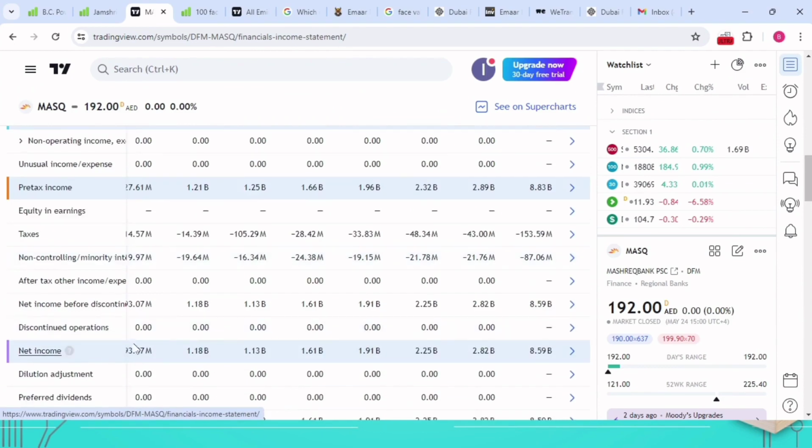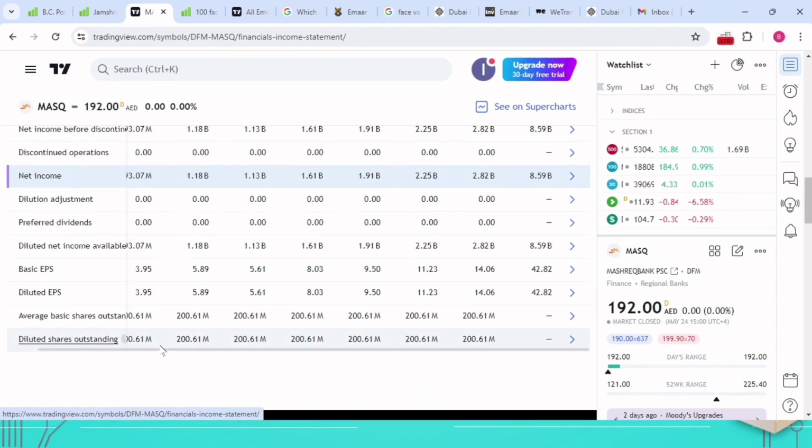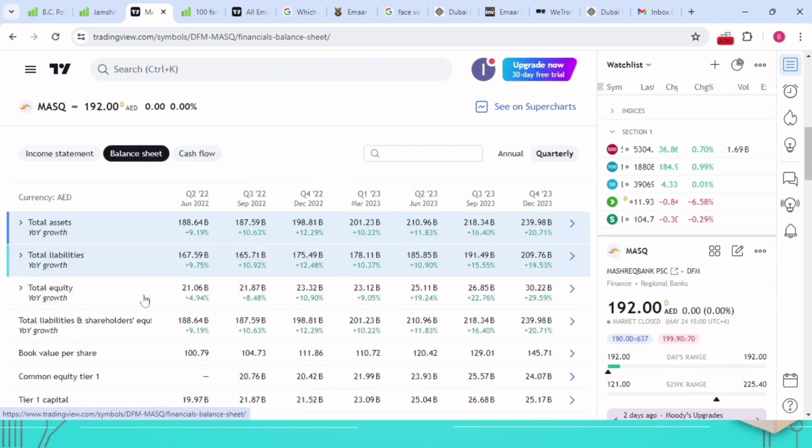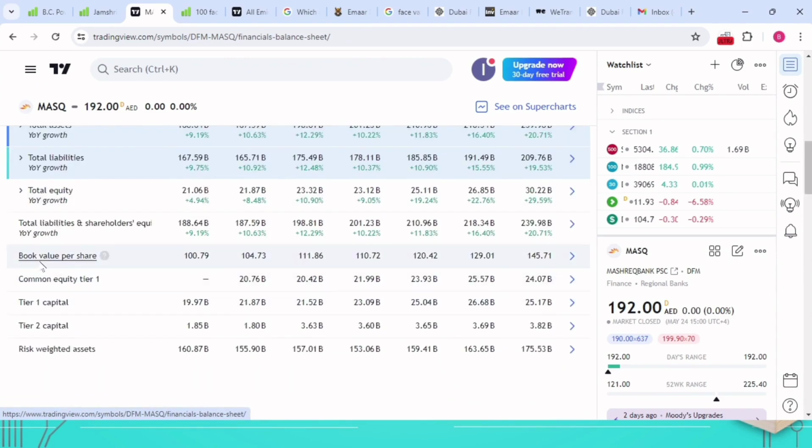We are going to look for the book value of the shares. The book value of the shares is available under the statement itself. See here, book value per share is 145.71. From here, you can identify the book value of shares for UAE listed stocks.